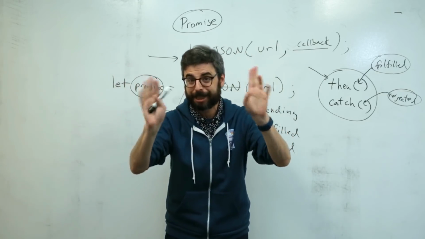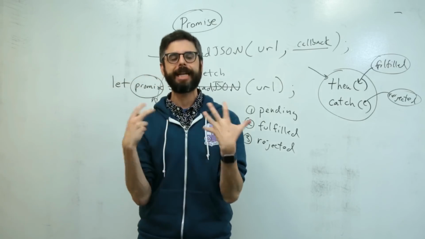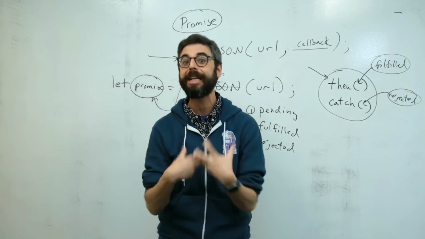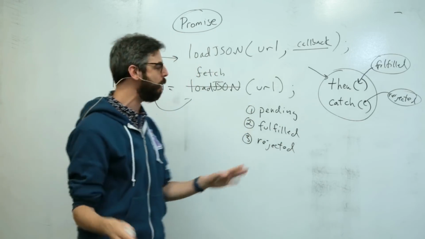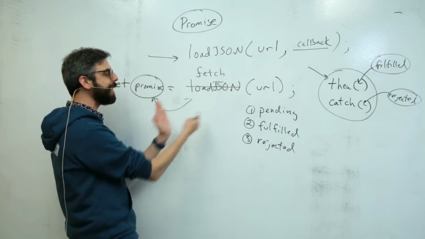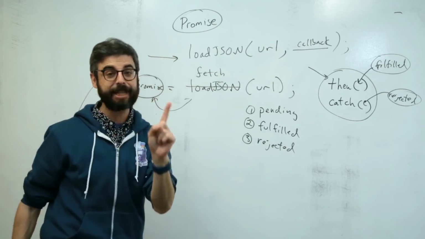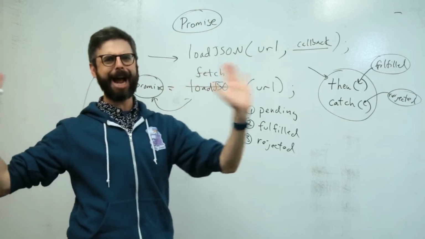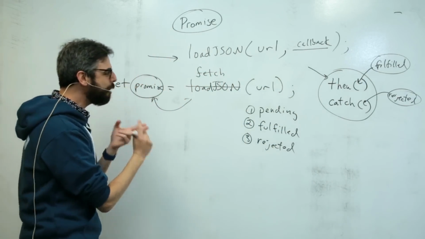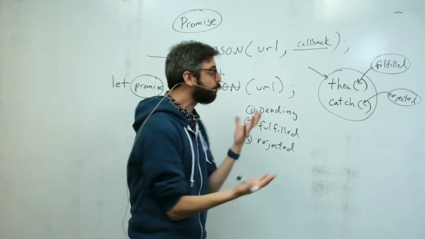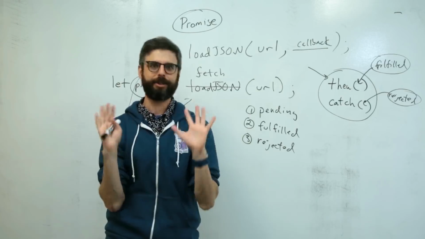Now, I should be explicit about a couple things. Number one is I am not creating promises. I can write code that creates promises, and I'm going to get to that, but I'm not doing that right now. What I am doing is using somebody else's function that returns a promise. So I need to get to creating your own promises, and I'm going to make lots of promises. I'm hopefully going to keep them all. And then the other thing is I need to see, does this really help us? Does this really make our code easier to follow? So let's just sort of see.